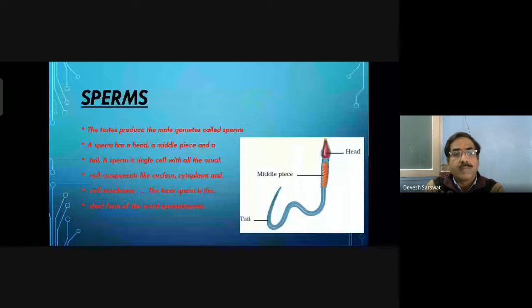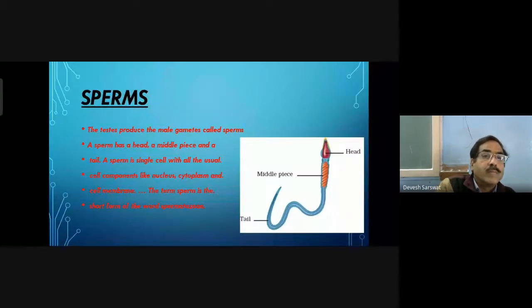Sperms. A sperm has a head, a middle piece, and a tail. A sperm is a single cell with all the usual cell components like nucleus, cytoplasm, and cell membrane. The term sperm is the short form of the word spermatozoa.